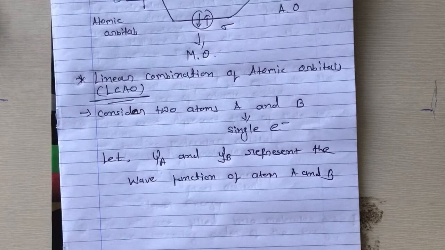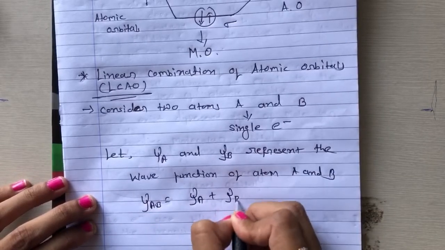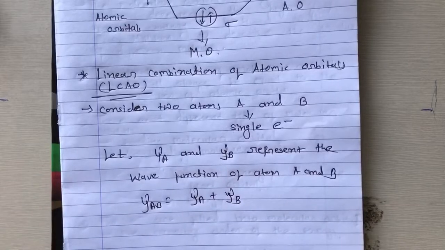So let the atomic orbitals of A and B accompanying the valence electrons overlap. So the valence electron will be present in the region where the orbitals overlap. Now the wave function of the molecular orbital can be expressed as a linear combination of orbitals. Therefore, psi AB is equal to psi A plus psi B, right?